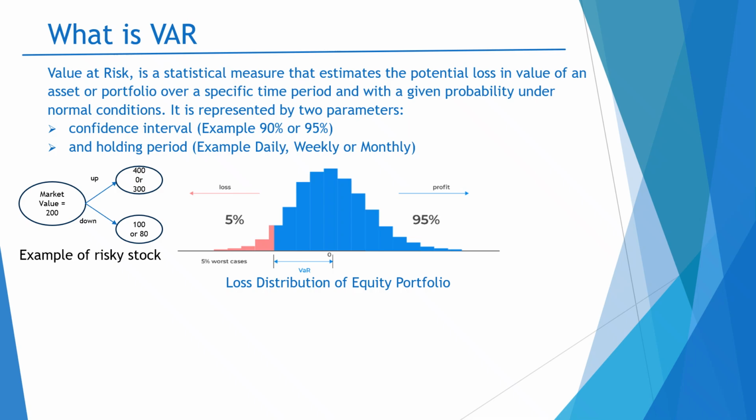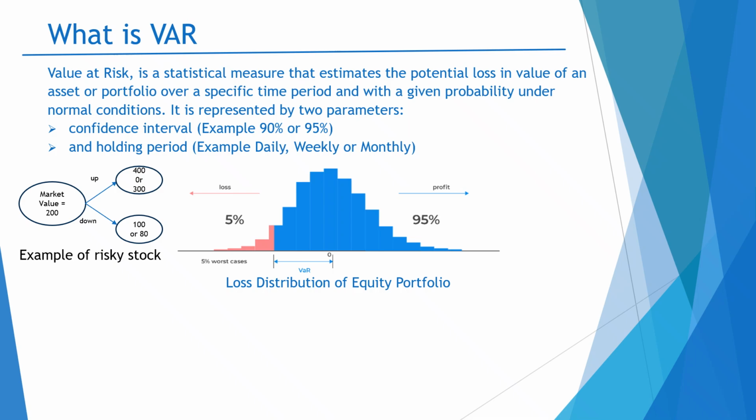Now let us suppose that the 10 stocks I have selected are equity stocks and risky stocks. For example, I have selected equity stocks from the small cap. Now, if I have risky stocks, they have market volatility, and there is a daily market volatility.